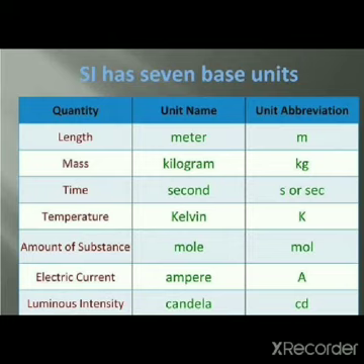The 7 base physical quantities are length, mass, time, temperature, amount of substance, electric current and luminous intensity. Now let us see the base units associated with these physical quantities. The unit of length is meter, the unit of mass is kilogram, that of time is second, temperature Kelvin, amount of substance mole, electric current ampere and the unit of luminous intensity is candela.